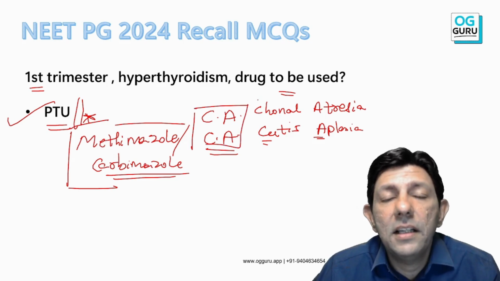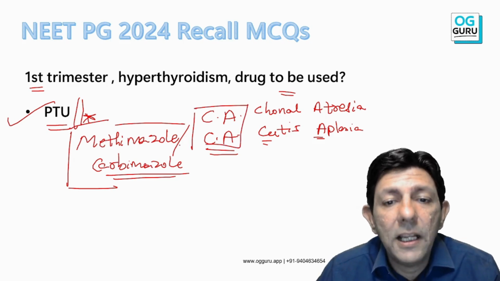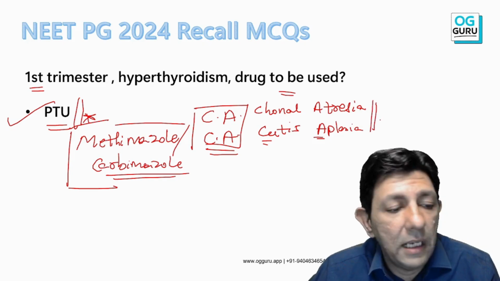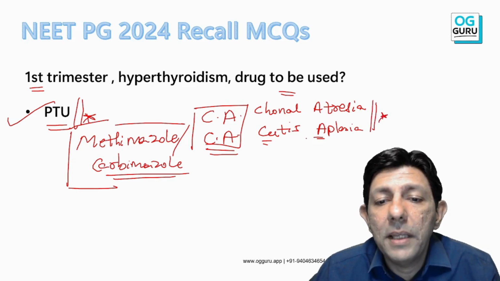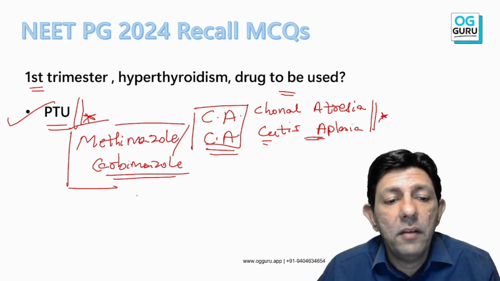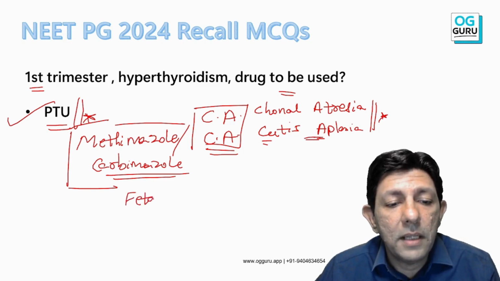Why? What is the reason? They will cross the placenta and cause choanal atresia in the baby and cutis aplasia in the baby, and of course fetal also, they will cross the placenta, so fetal hypothyroidism.